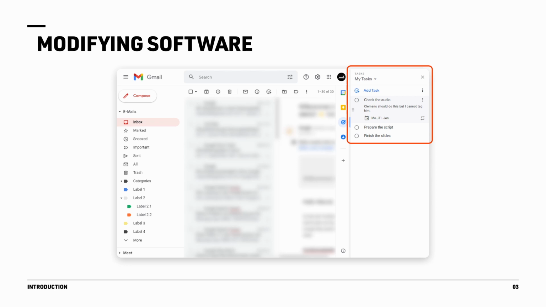For example, in Google Tasks, which is part of Gmail, I can create tasks related to my emails. A task consists of a title, a description, and a due date. However, I cannot assign the task to someone else or add labels to tasks like I can do to my emails. Even adding such simple features in today's software model is either impossible or would require significant effort.